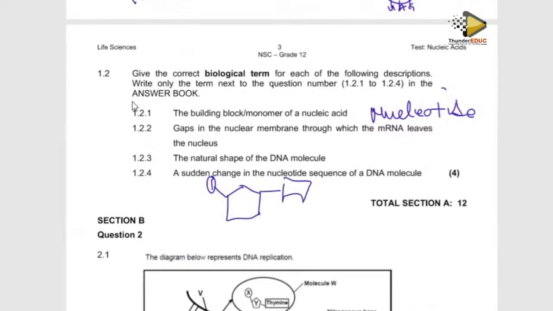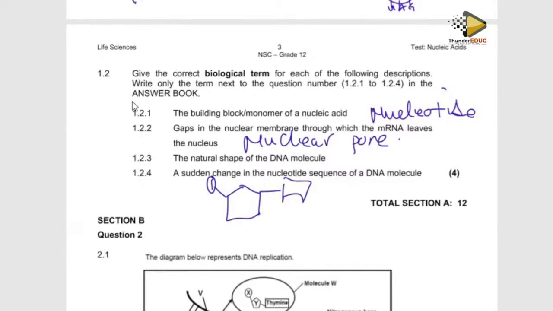So we call this one a nucleotide. Then the gap in the nuclear membrane through which the messenger RNA leaves the nucleus. The gap, the hole. So it becomes the nuclear pore. So don't forget about that. That's where messenger RNA moves out of the nucleus and then it goes to the ribosome in the cytoplasm.